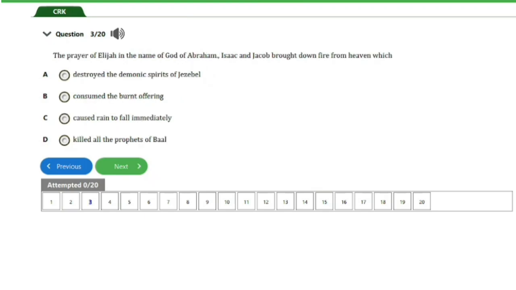So here is question number 3. The prayer of Elijah in the name of God of Abraham, Isaac, and Jacob brought down fire from heaven, which A. destroyed the demonic spirit of Jezebel, B. consumed the burnt offering, C. caused rain to fall immediately, D. killed all the prophets of Baal. So guys, the answer to this question is option B here, consumed the burnt offering. So let's head on to the next question, guys.